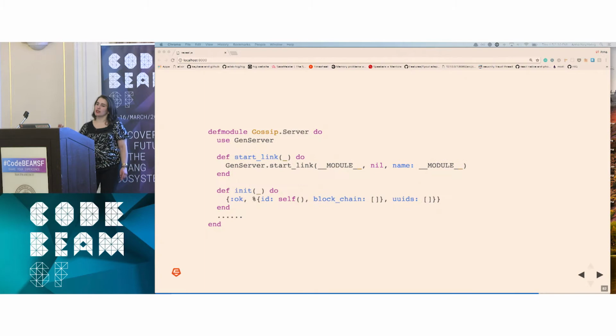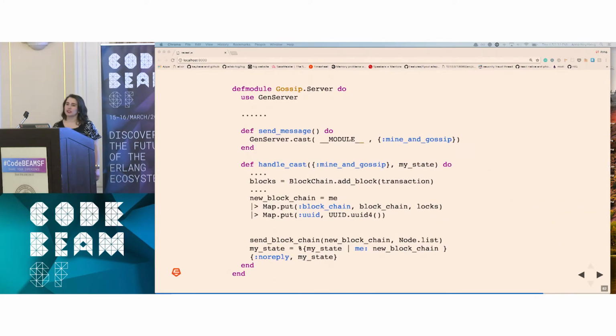And the way messages are sent on the blockchain using the gossip protocol, it's fire and forget. They're asynchronous. We're not waiting for replies. So we're just going to send a message and then assume that it gets there and forget about it. And GenServer makes this really easy. For asynchronous requests, we call GenServer.cast. And the respective callback in the GenServer that's going to handle that request is handle_cast. So in this case, we want to mine a block and send it out to our network. We have that callback that's going to listen for those requests and match against the arguments. Then we're going to add a block, update our blockchain state, and send it out to our peers.